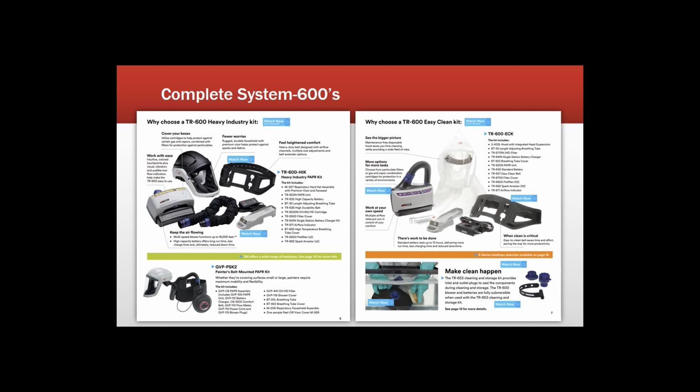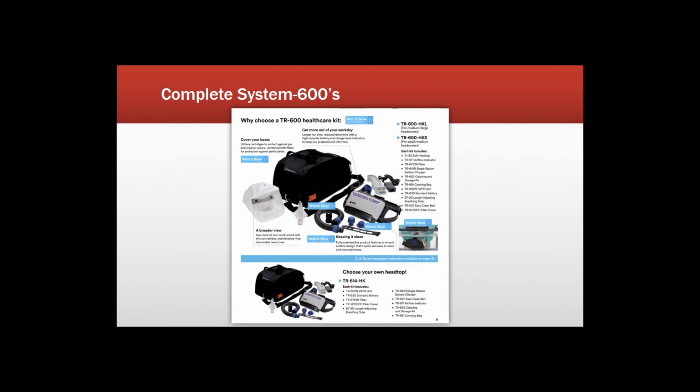Now last and certainly not least, we're going to consider the TR600 healthcare kit. Now this comes with a carrying bag, it comes with the cleaning kit, however it also comes with a 133L soft head top. Now this does have an assigned protection factor of 25, and as discussed you may want to choose something a little bit bigger and badder like a 433L or that permanent fixture, that M307 that will be there for the lifetime of the unit.